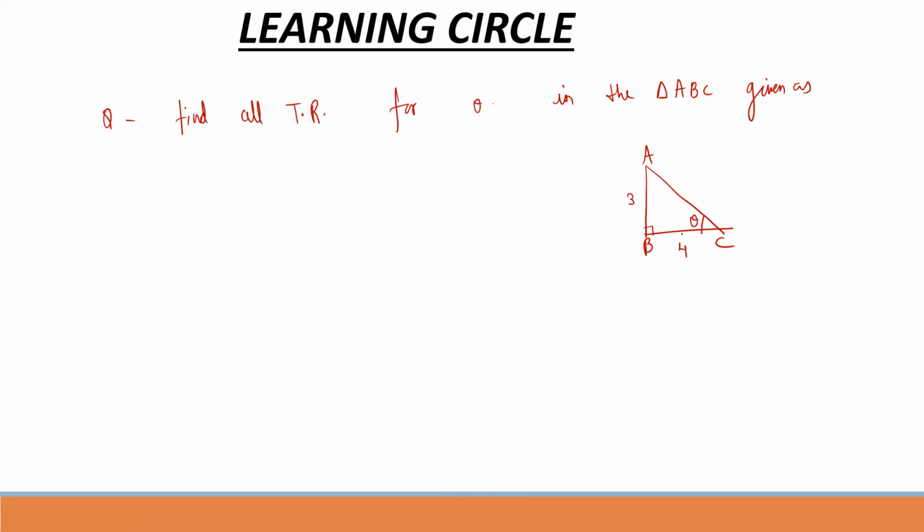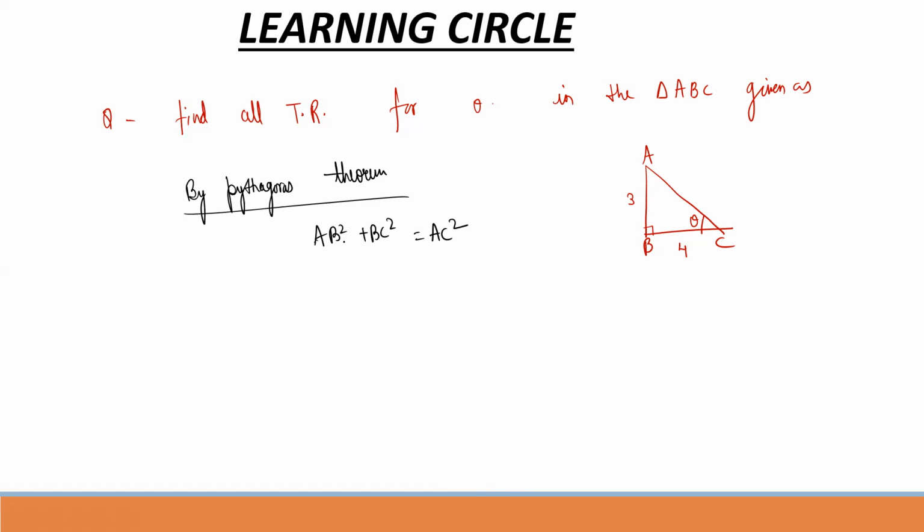Obviously we see that AC is hypotenuse. So if AC is hypotenuse, what is the relation? By Pythagoras theorem, we know that AB square plus BC square equals AC square.